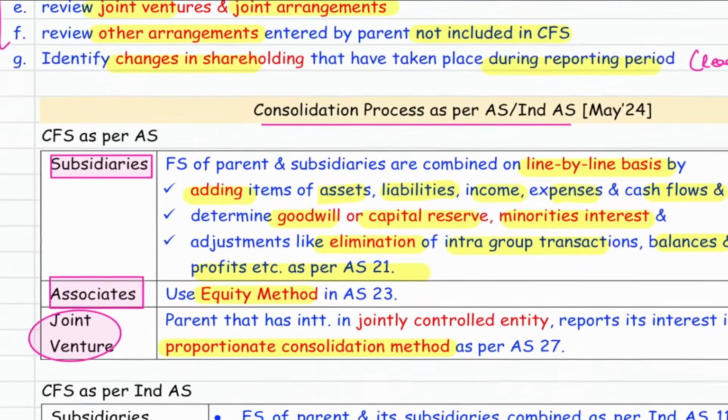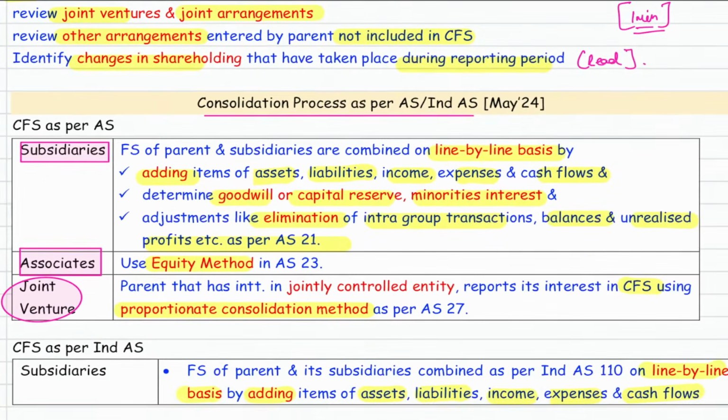Then we discussed about associate. For that, use equity method as per AS23, and joint venture में, because you don't have the whole control, you have a joint control. So whatever is your proportionate control, just proportionately consolidate.